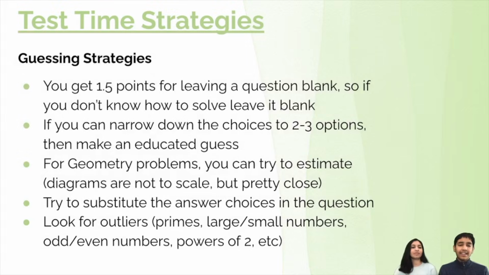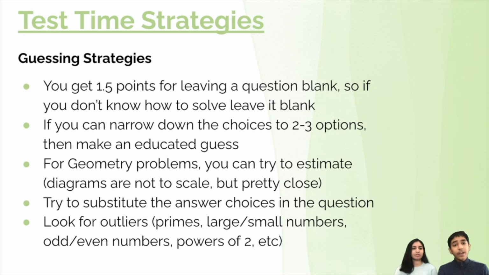Next, you want to look at your guessing strategies. So you get 1.5 points for leaving a question blank. And so if you don't know how to solve it, it's always better to leave a question blank than to just put a random answer. Because if you think about it, the expected value of the number of points you'll get if you guess randomly is 6 divided by 5, or 1.2. And you have 1.5 points if you just leave it blank. So if you're unsure, leave it blank.